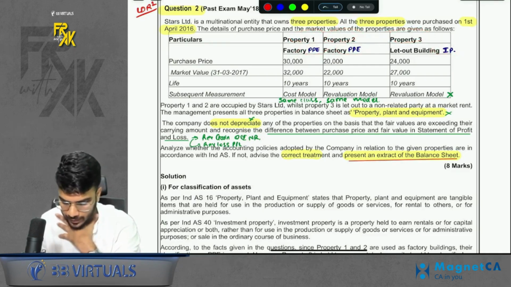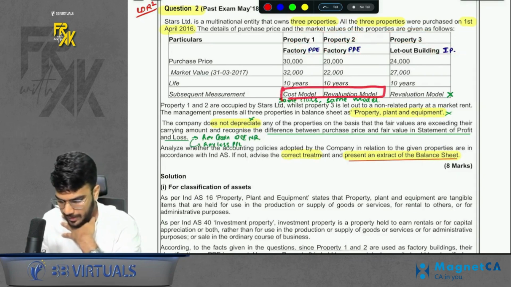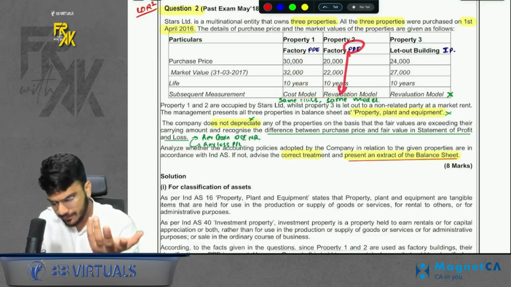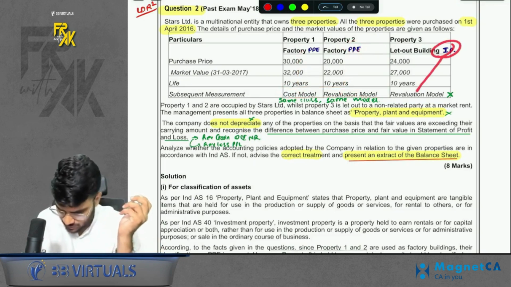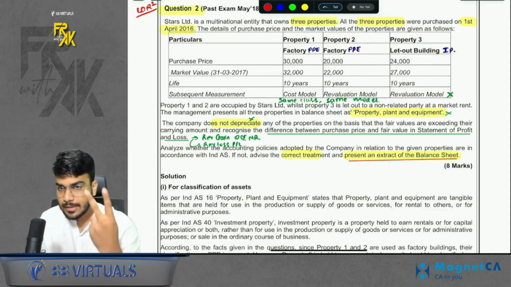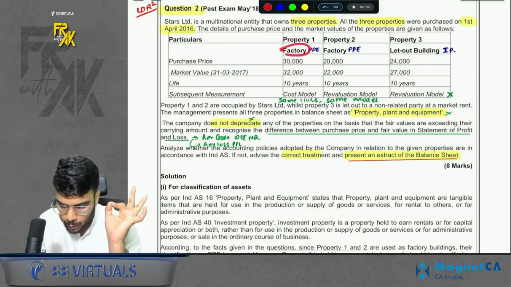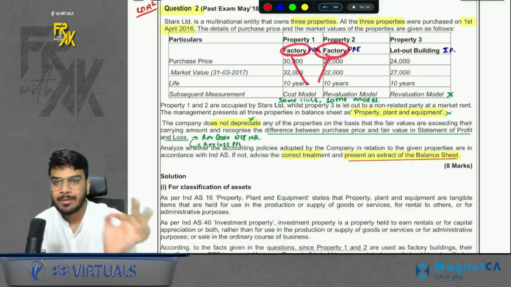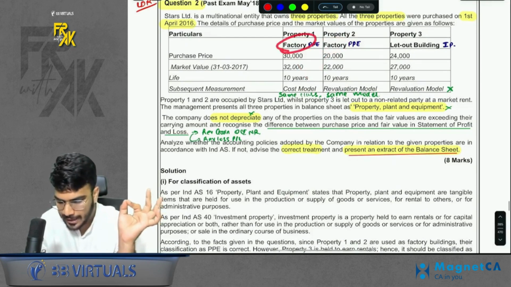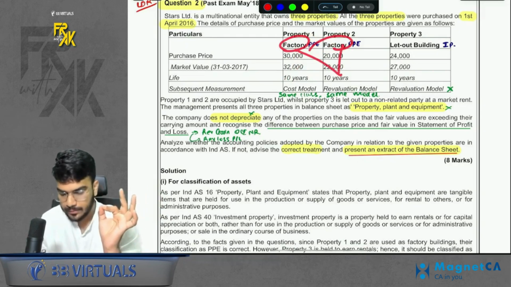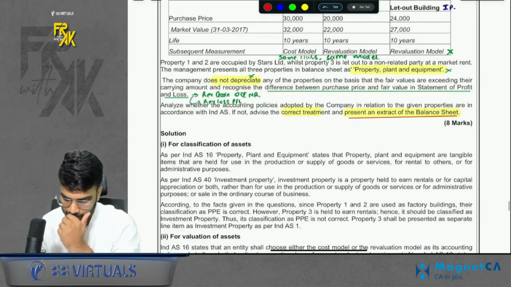Now what they are doing is, subsequent measurement for the properties is given. For property 1, cost. For PP, cost is permitted. For PP, revaluation is also permitted. But for IP, revaluation is not permitted. So that is one mistake. The second mistake, which most students will forget, is that both these PPs are factories. Do you remember same class, same model? For both factories, either you should apply the cost model, or for both factories, you should apply the revaluation model. Same class, same model. Do remember that.